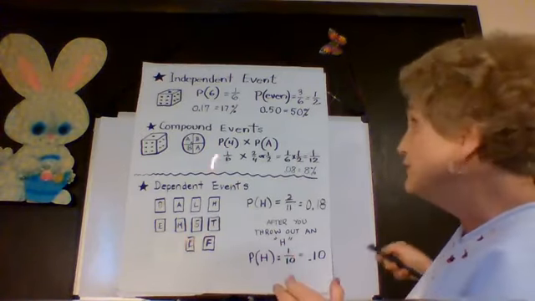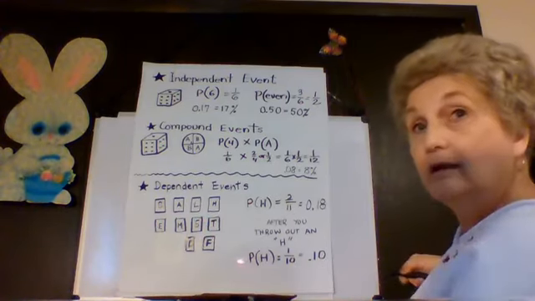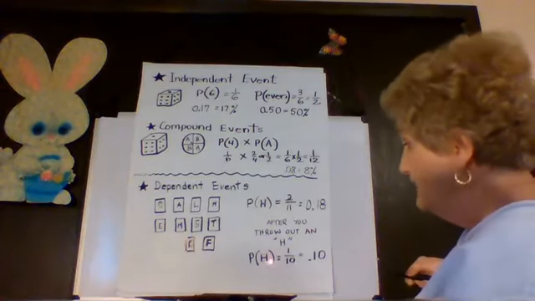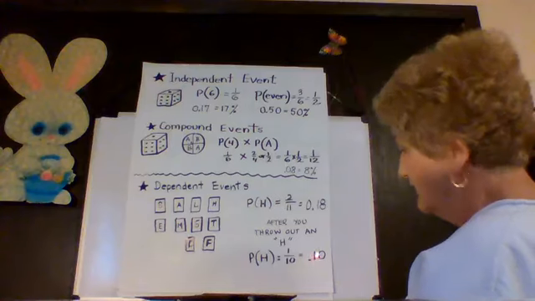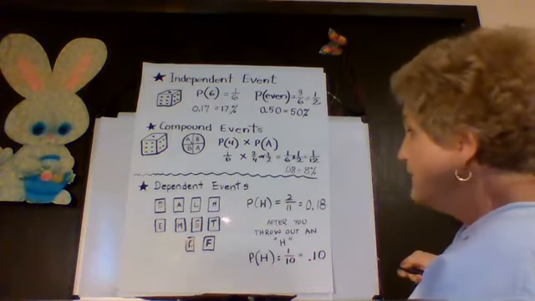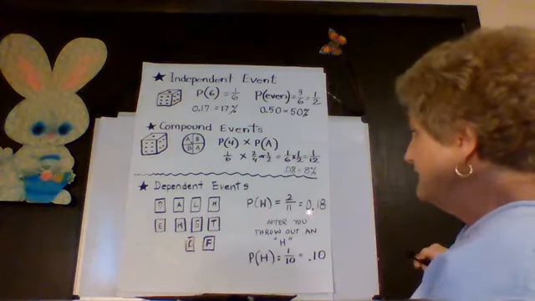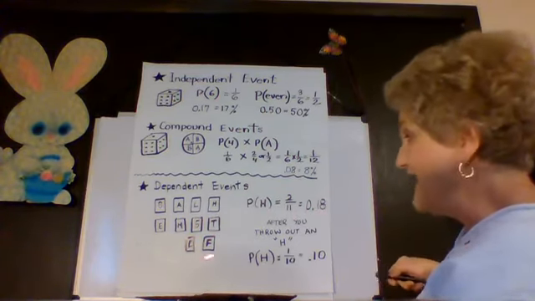And the total number of outcomes is only 10, because remember, I threw that card out and I didn't put it back. So my probability of an H on the second try is 1/10, or 10%, or 10/100. So when there were 11 cards, the probability of an H, because there's 2 of them, was a little higher than when we only had 10 cards.